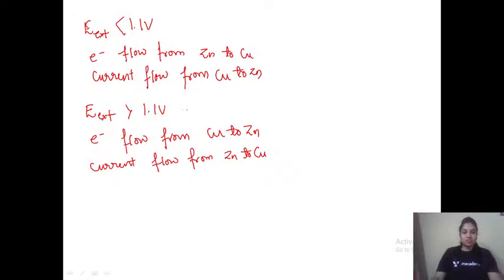And if the external potential is greater than 1.1, then we call it an electrolytic cell. From an electrochemical cell, it will get converted into an electrolytic cell.